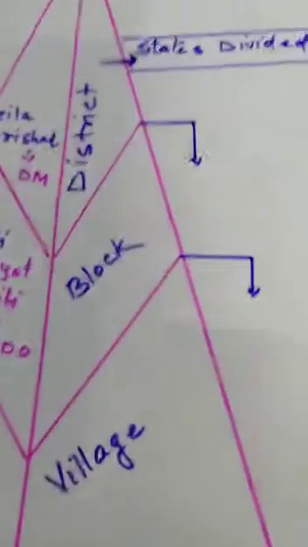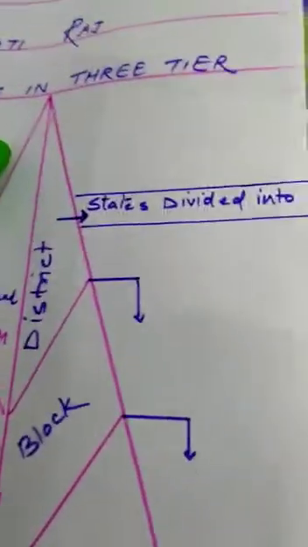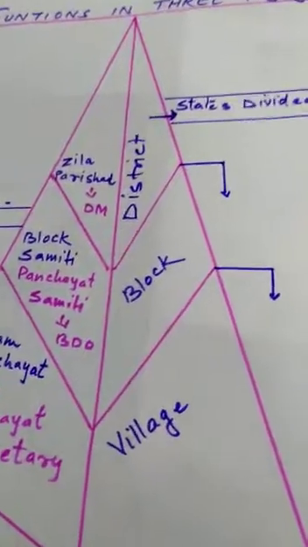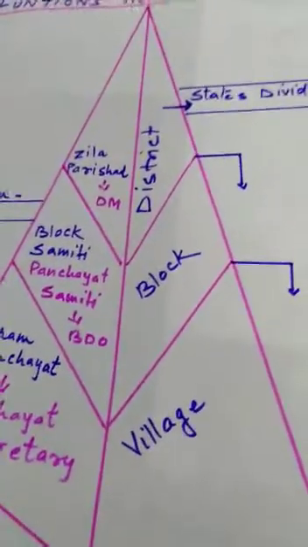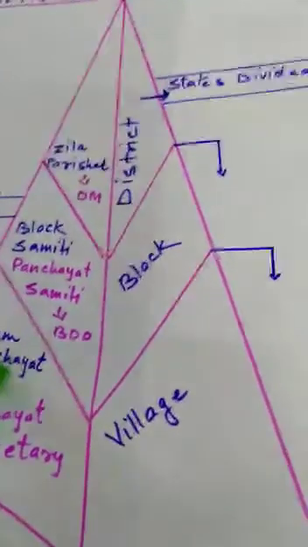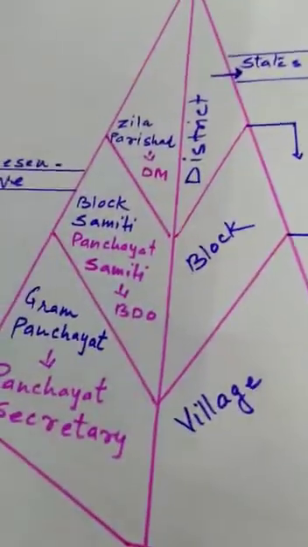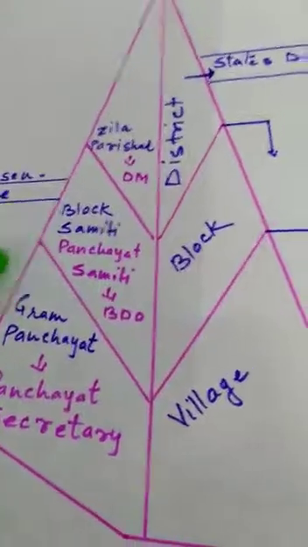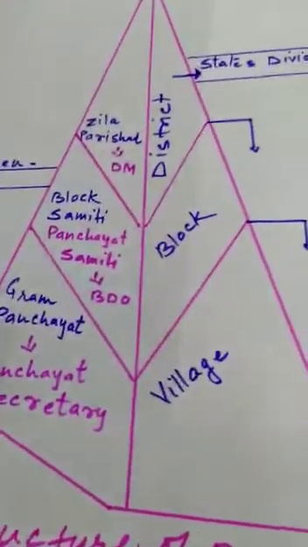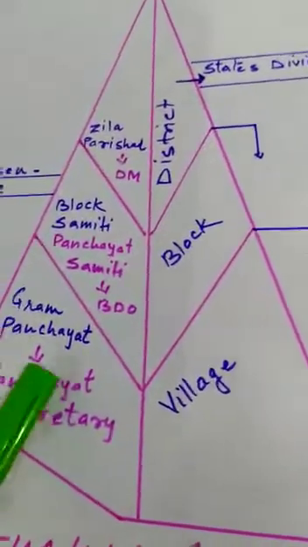What are the features of the Panchayati Raj system? They work in a three-tier system. Panchayat elections are held regularly every five years and some seats are reserved for women, SC, ST and OBC. I hope this topic, what is Panchayat, what is Panch and what is Panchayati Raj system, is understood. We'll discuss more in the next class.